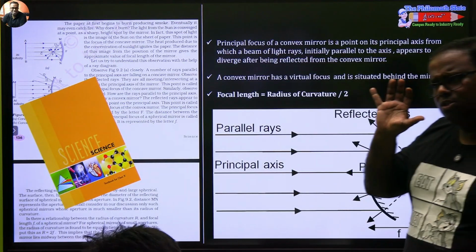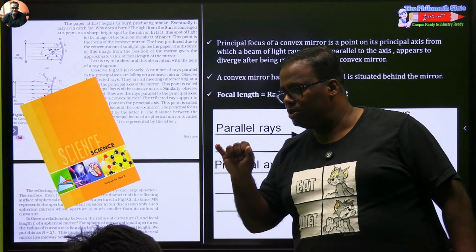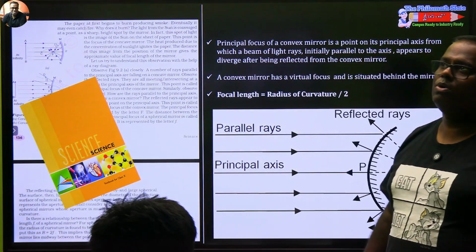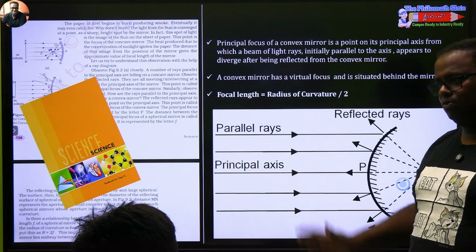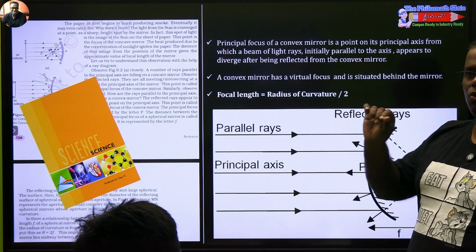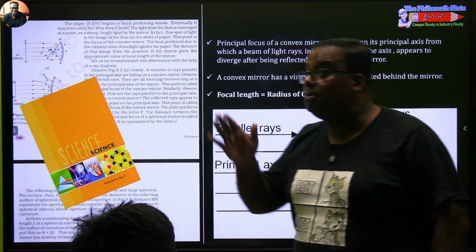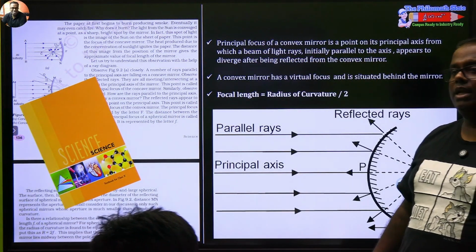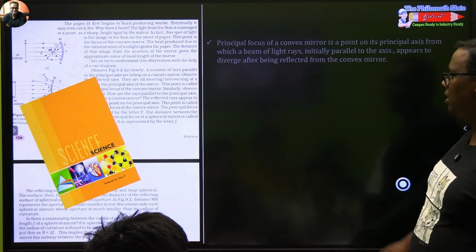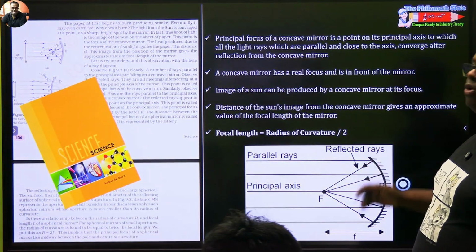Do you understand what is principal axis? Do you understand what is focal length? Okay. Do you also understand what is real focus and virtual focus? Do you understand what is principal focus? Very good. You understand what is focal length? Do you understand what is focal plane? What is focal plane? Can anyone tell me what is focal plane?